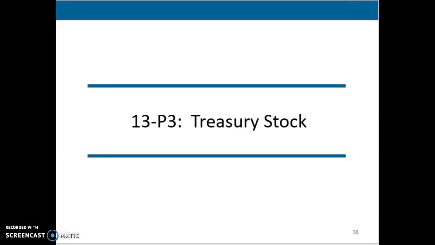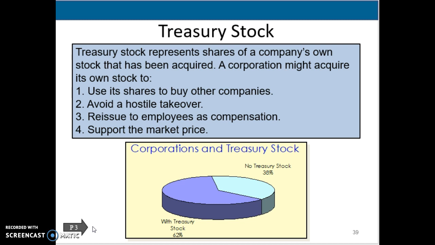Alright, hopefully this is the last video for the chapter. We're going to start talking about treasury stock. So what is treasury stock? Treasury stock is when a company buys back their own stock. Once they issue it, remember, it's out there and it can be bought and sold easily. They can buy back their own stock, and the stock they buy back is called treasury stock.